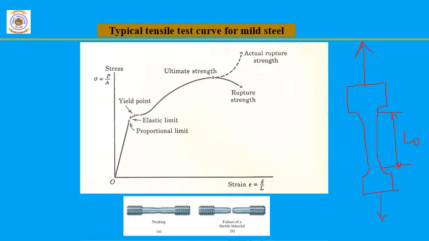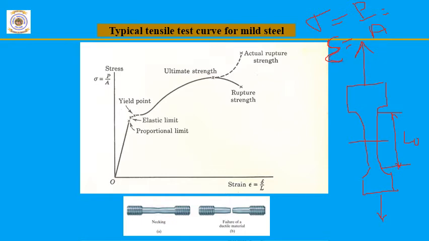So we have to find out its stress as well as strain. By definition, we know stress is nothing but load by area. Load is varying with respect to time. So if we divide the load by its cross sectional area, we will get the stress value.